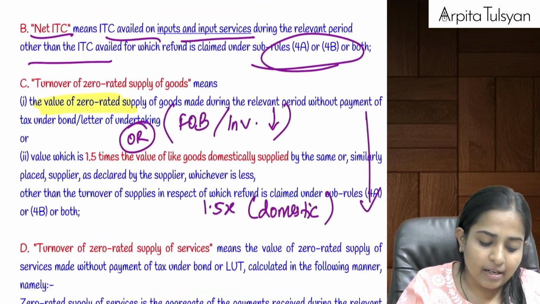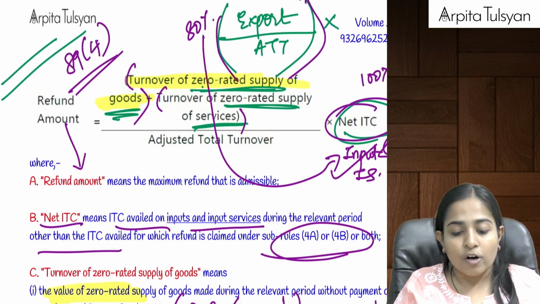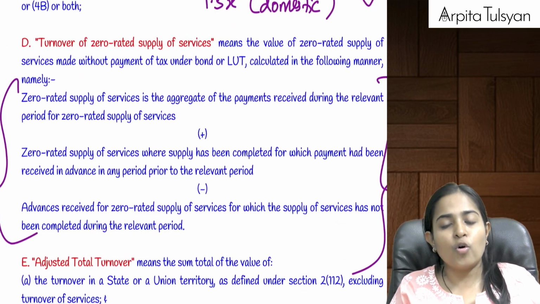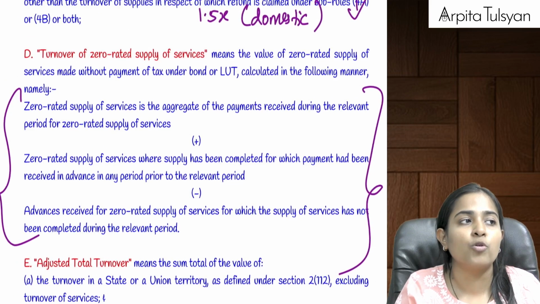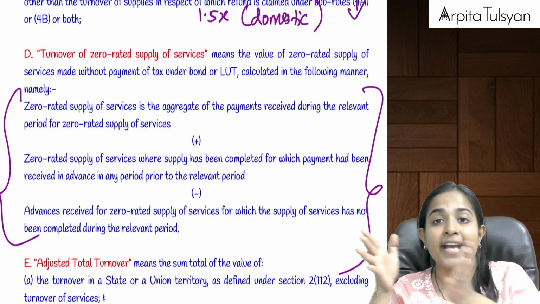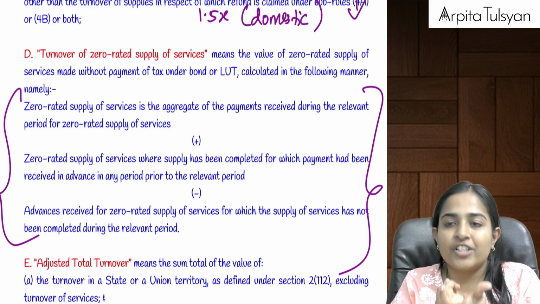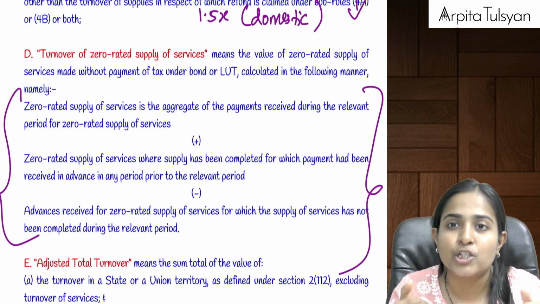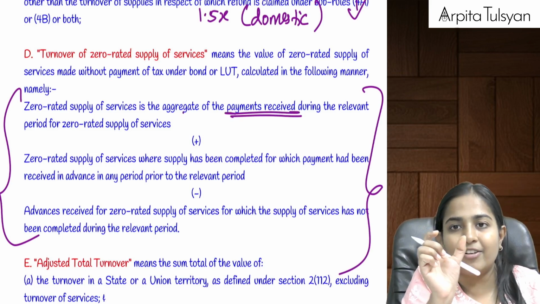Okay. Similarly, what will be the value of services? For services they have given a very good value. Now, do you all remember that in case of export of services, receiving the payment is very, very crucial. So see how they are calculating the turnover of export of services. First of all, for whichever period you are claiming this refund, see how much amount of payment was actually received during that period.